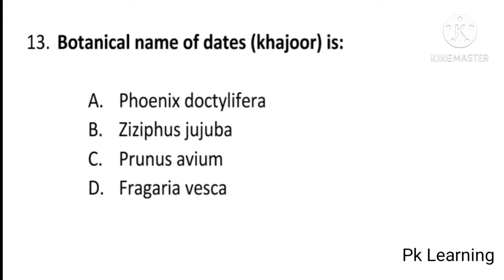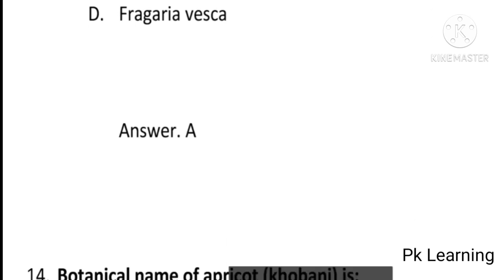botanical name of dates or khajoor is Phoenix dactylifera, Ziziphus jujuba, Prunus avium or Fragaria vesca. And answer is A, Phoenix dactylifera. Botanical name of dates or khajoor is Phoenix dactylifera. A is the correct option. And next question is